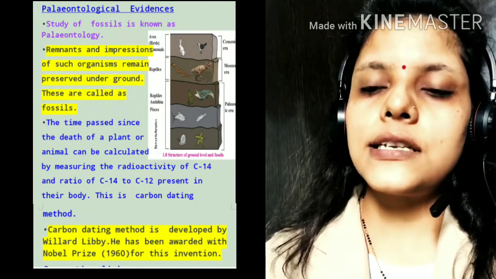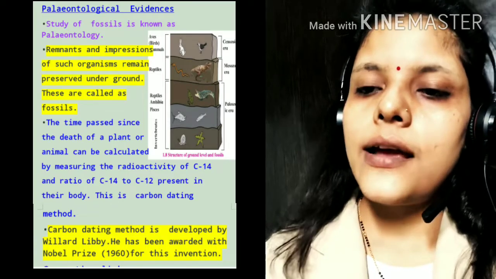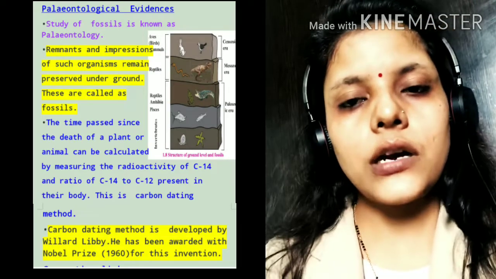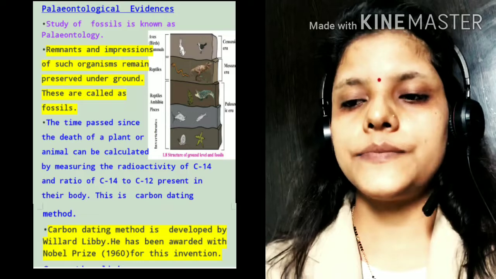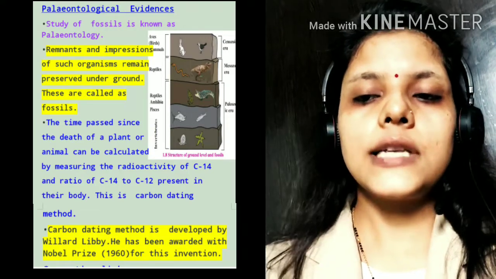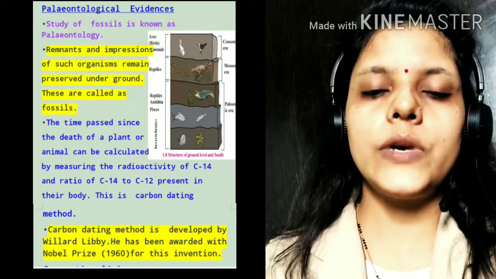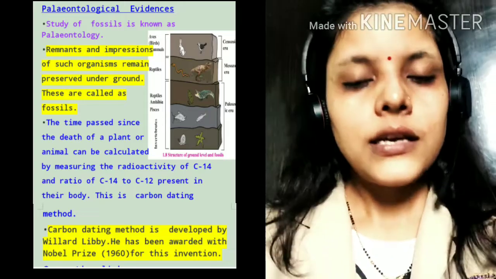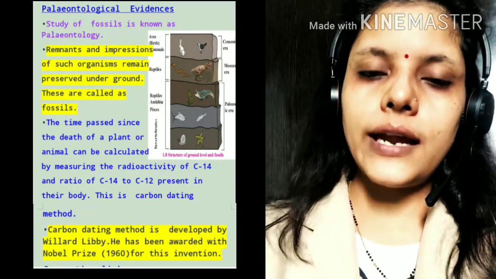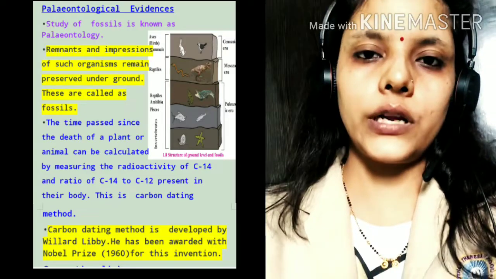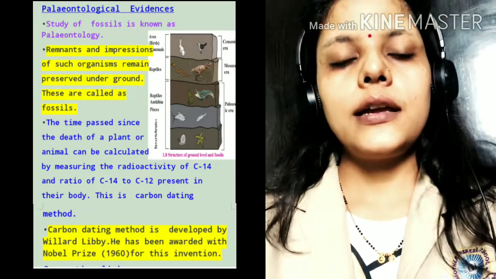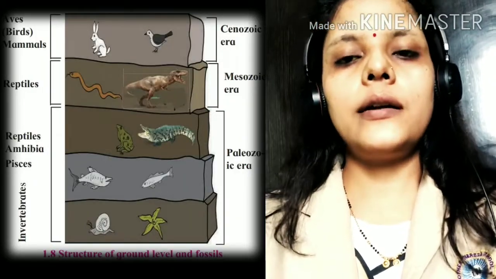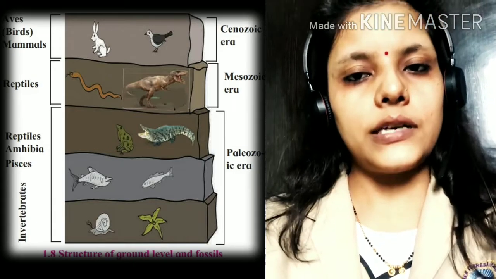The time passed since the death of a plant or animal can be calculated by measuring the radioactivity of carbon 14 and the ratio of carbon 14 and carbon 12 present in their body, which is known as the carbon dating method. So there is some carbon in the body of animals and plants. The radioactivity of carbon 14 and the ratio of carbon 12 and carbon 14 present in the body is known as the carbon dating method. It is used to calculate the time of death of that animal or plant.